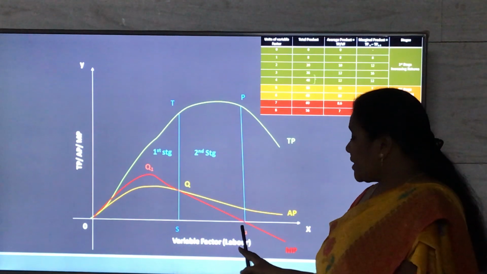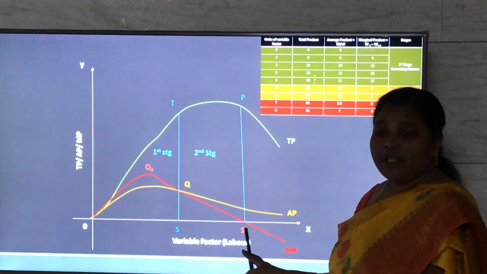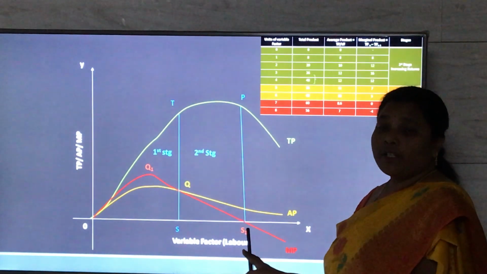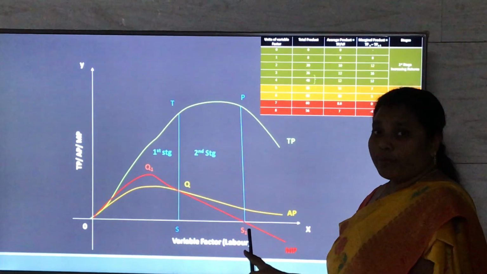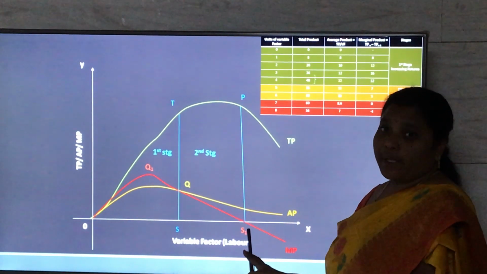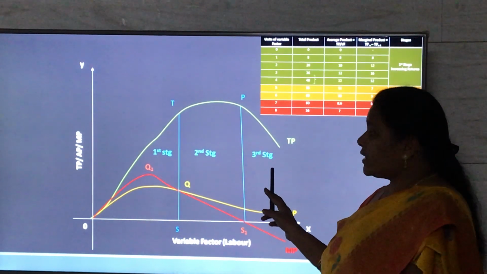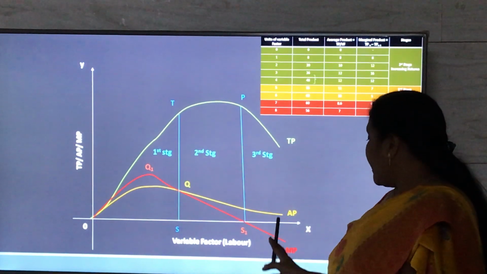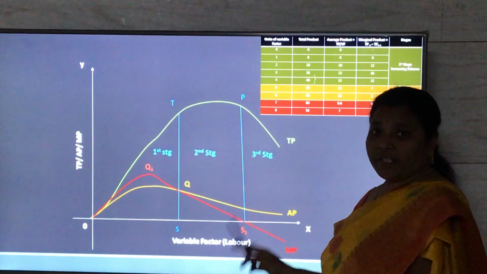Point S1 is a point of saturation, which is an indicator to the farmer that if he is going to employ any more additional units of labor, he is going to get negative returns. So when he employs the 8th laborer, he enters the third stage, and in the third stage the total product decreases, average product decreases and the marginal product becomes negative. This is called the stage of negative returns.